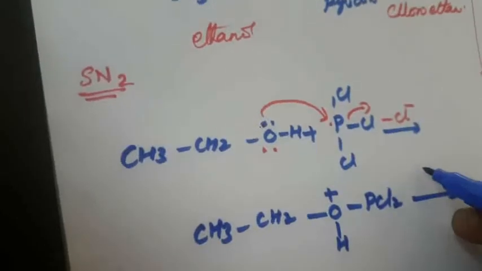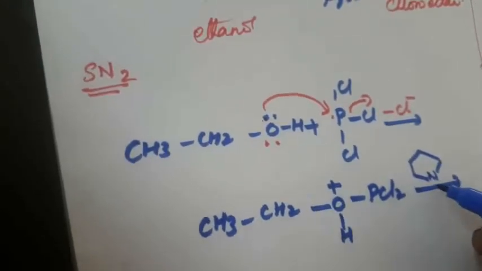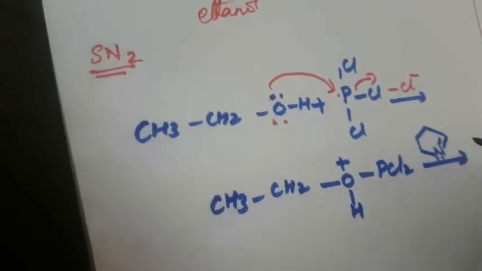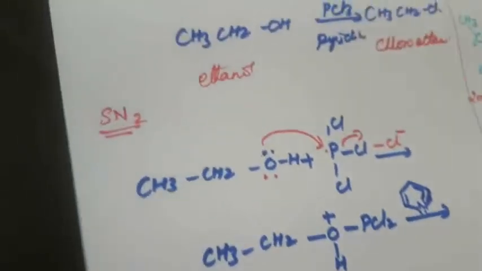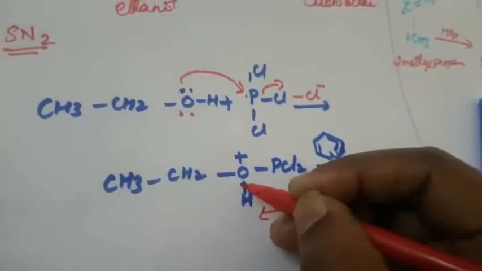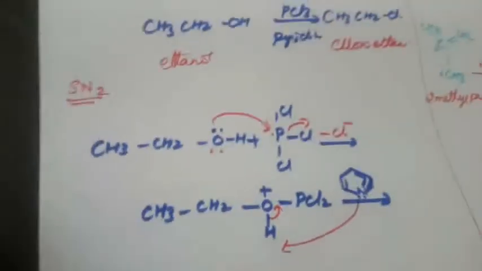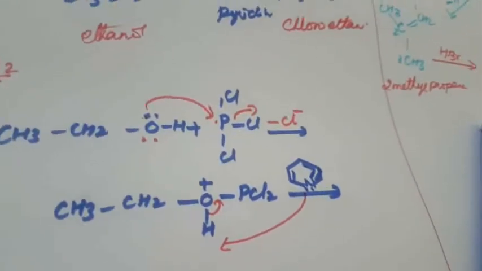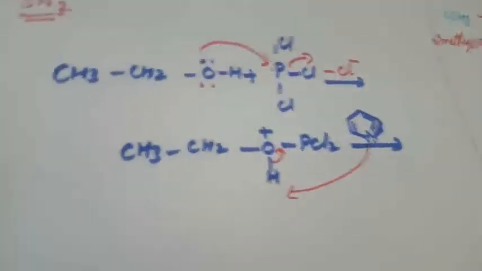What is the structure of pyridine? So here also 2 lone pair is there. Lone pair, here lone pair, lone pair. So here only one lone pair is there. This one is attached to this compound, right? This lone pair is attached to that one. So this one, that positive will be neutralized. The positive charge will be neutralized. So what is this compound name? So how to write this? Again it will form this compound.